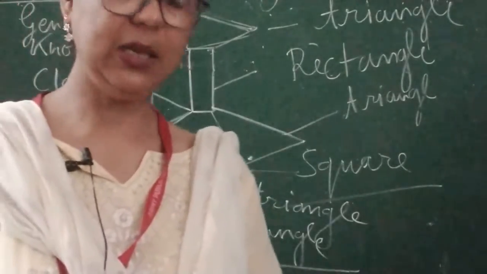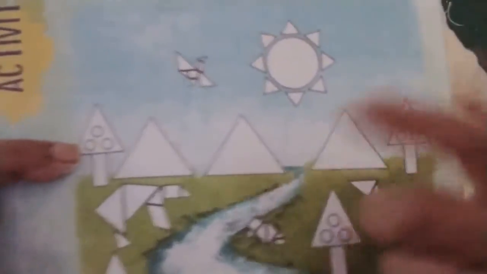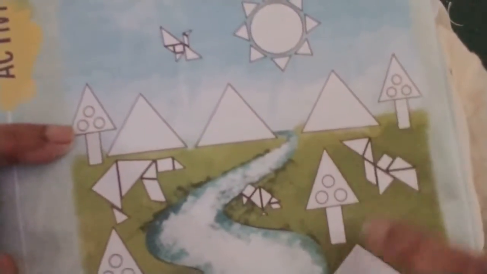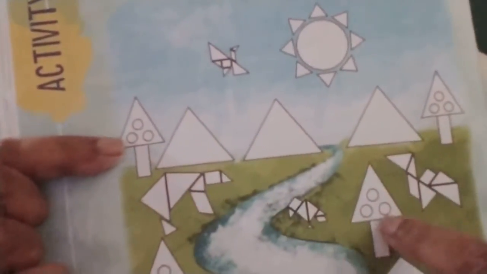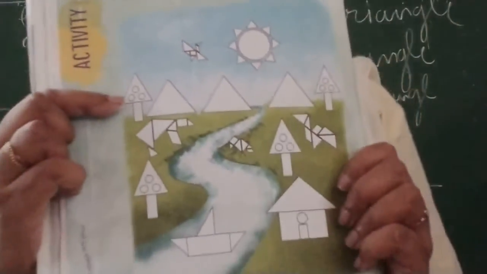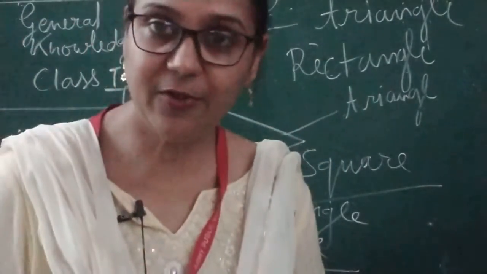Now if you will see, there are so many trees here, 1, 2 and 3. There are 3 trees, okay, 1, 2, 3 and 4. There are 4 trees. So what is the shape of the tree?